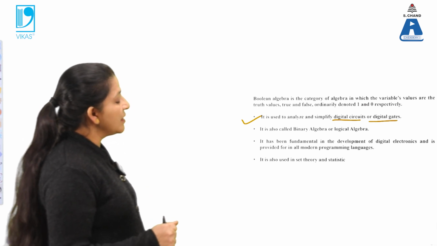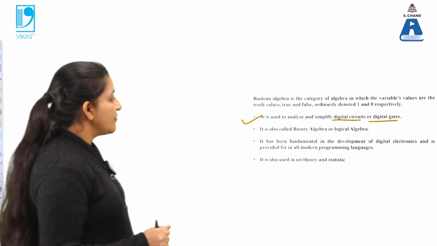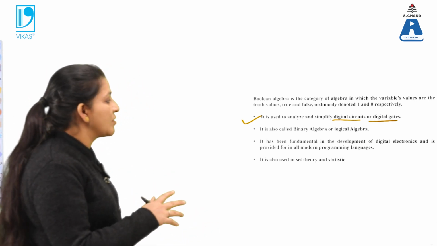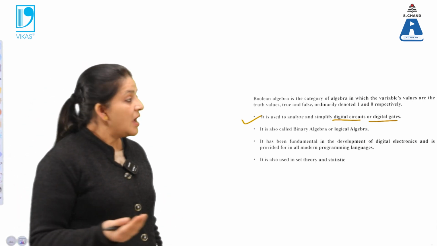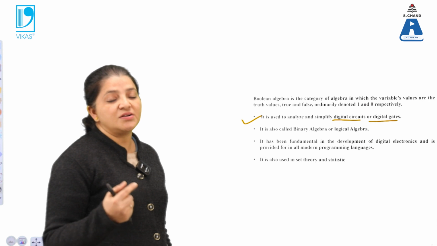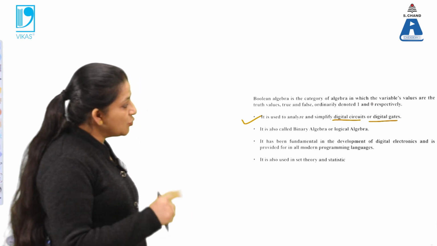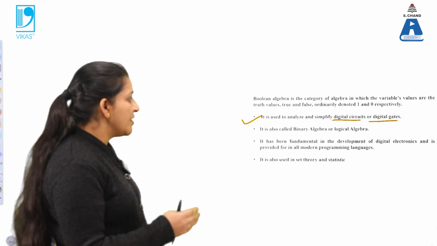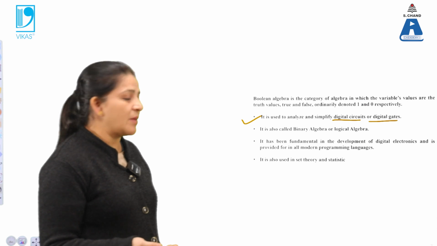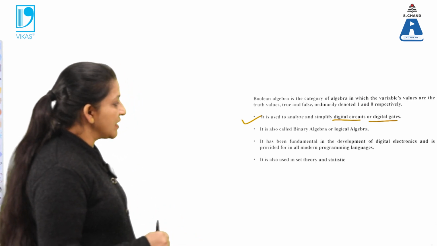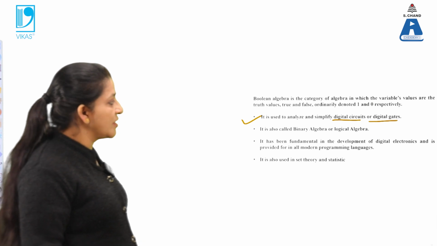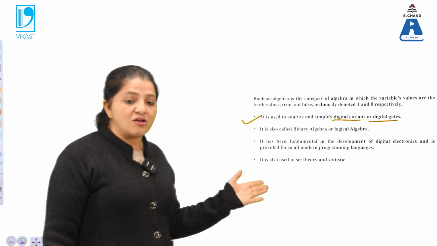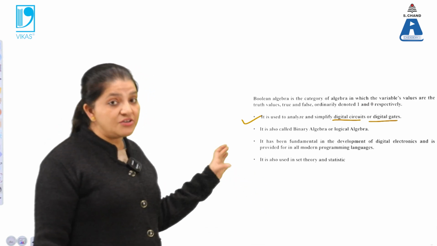It has been fundamental in the development of digital electronics, and it is provided for all the modern programming languages, because programming languages are also based upon mathematical terms, and Boolean algebra gives us the output either 1 or 0 in mathematical terms. So that's why this is used to solve problems in day-to-day life, and it can be implemented in programming languages also. It is also used in set theory and statistics. That means Boolean algebra is used by which we can reduce the noise, and analog signals can be converted into digital signals.